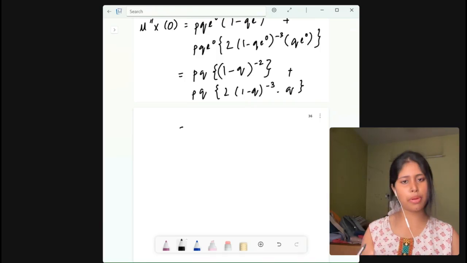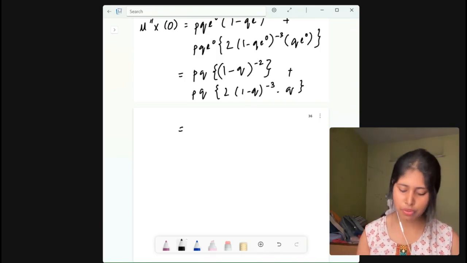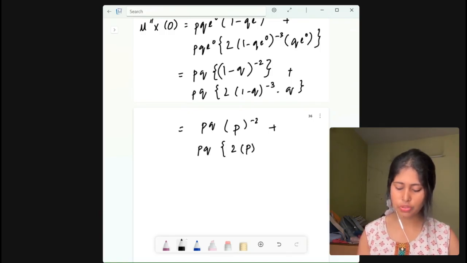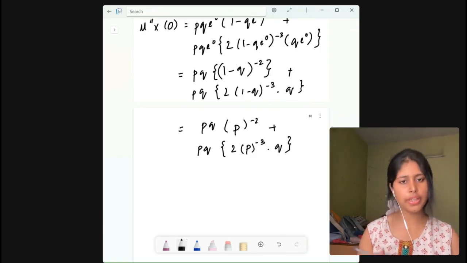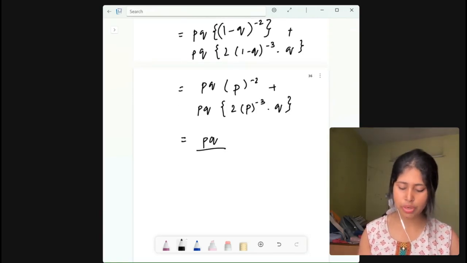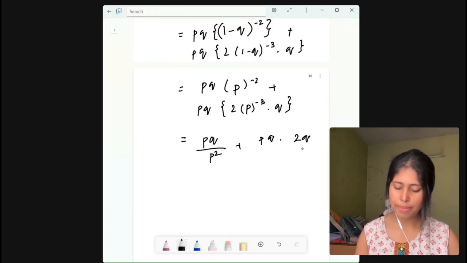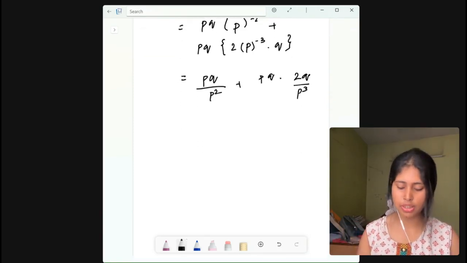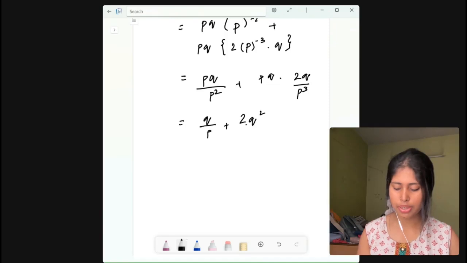Now see, what is 1 minus q? 1 minus q is p, right? So let me write it: p into q into p to the power minus 2, plus p into q, 2 into p to the power minus 3 into q. All right, is the calculation getting pretty easier? So it will be pq by p square plus pq into 2q by p cubed, right? So now if you cancel the common terms, then what you get? q by p plus 2q square by p square.